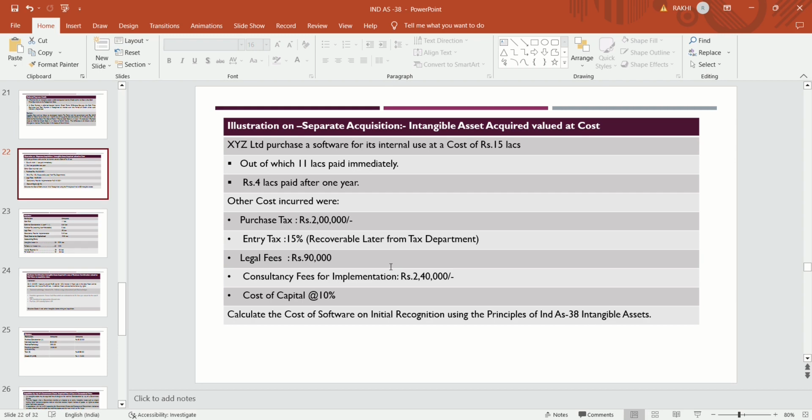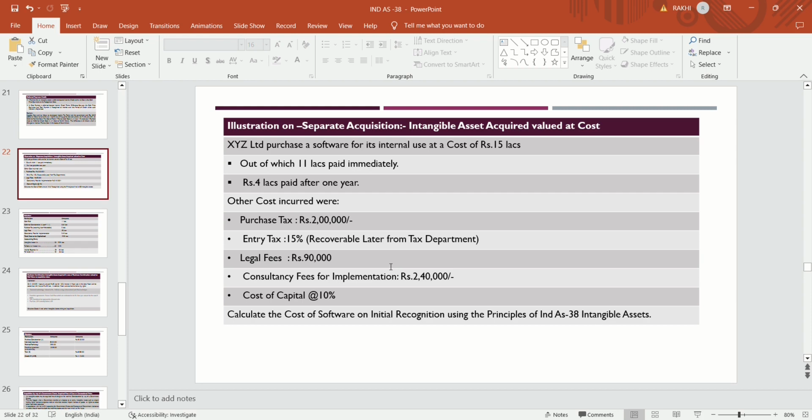So calculate the cost of software on initial recognition. How will we recognize it? At what cost will the software be initially recognized, using the principles of Ind AS 38, that is, intangible asset?